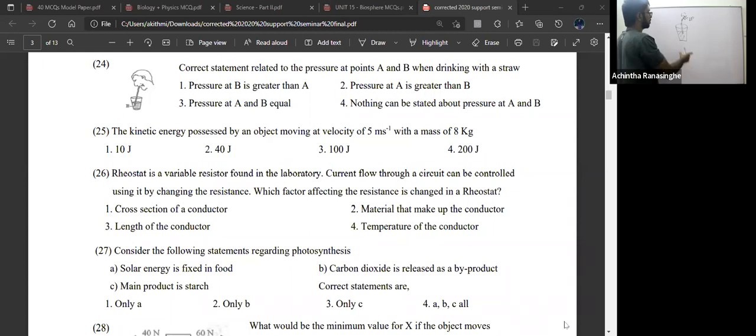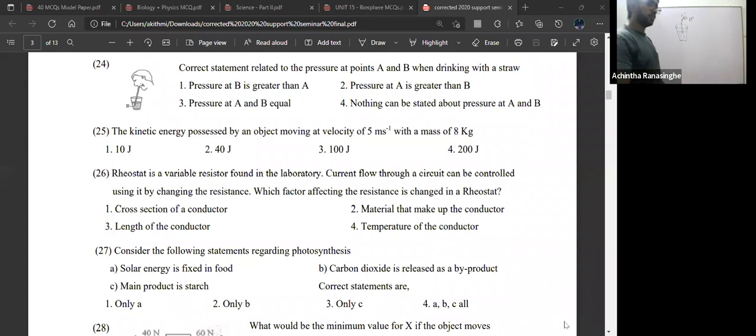Otherwise, this won't be happening. Pressure at capital B should be greater than capital A in order for the liquid to flow along a pressure gradient. In order to create a pressure gradient from high to low pressure, the pressure at B should be high compared to the pressure at A.